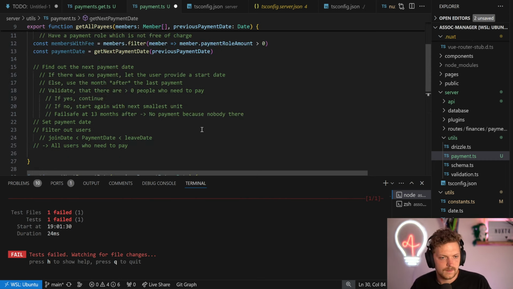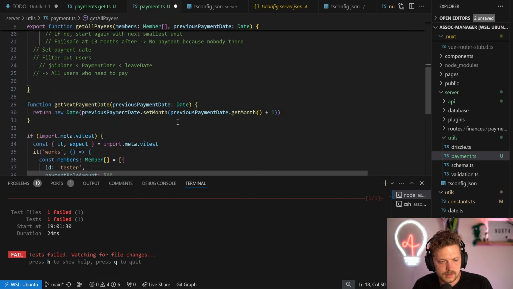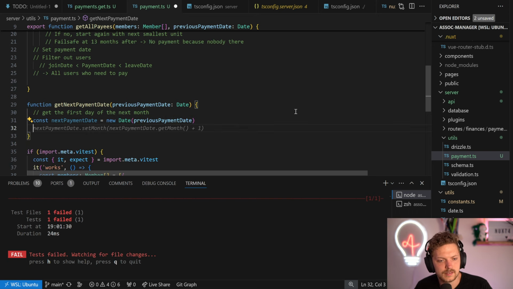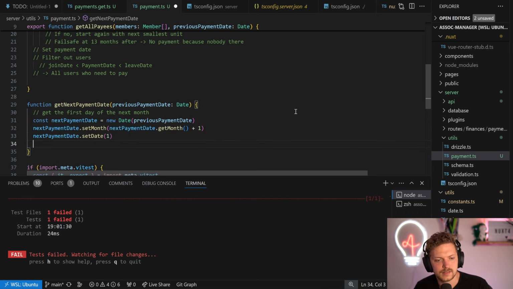So what we need is, we have basically get the first day of the next month. This is already a date, but okay, let's see where this is going. We set the month, we set the date, and return it. Pretty straightforward.